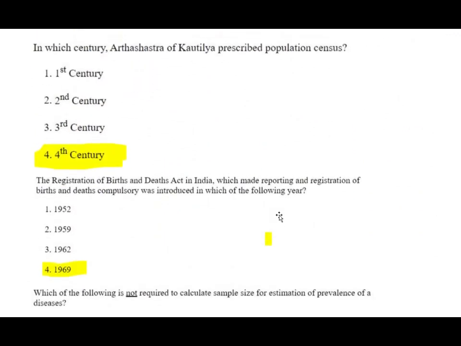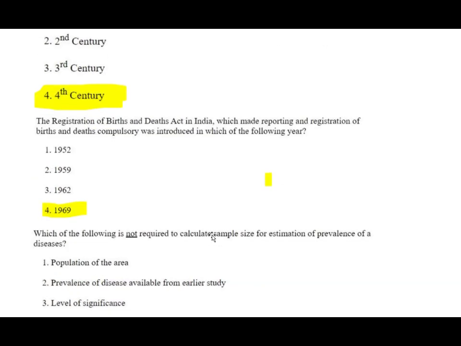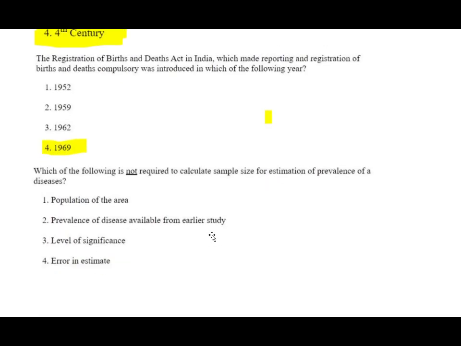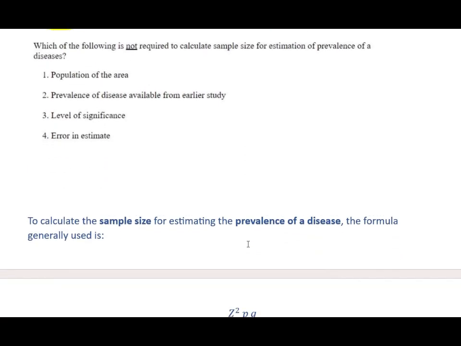Next question, in which century Arthashastra of Kautilya prescribed population census? Correct option, 4th century. The Registration of Birth and Death Act in India, which made reporting and registration of birth and death compulsory, was introduced in which of the following years? 1969.